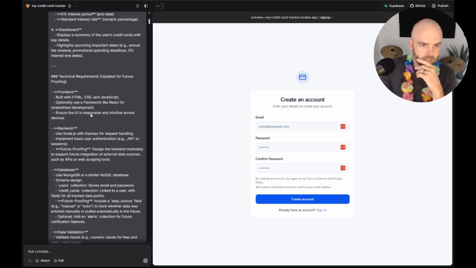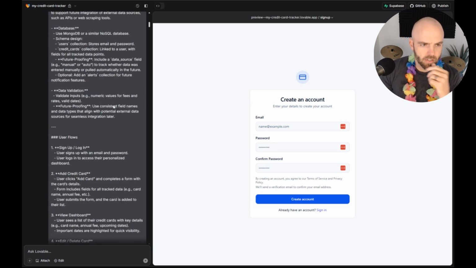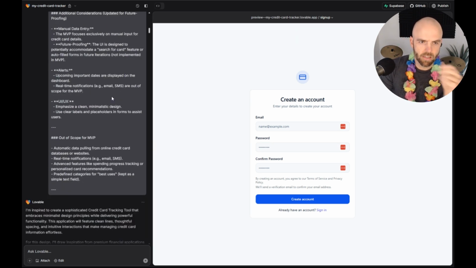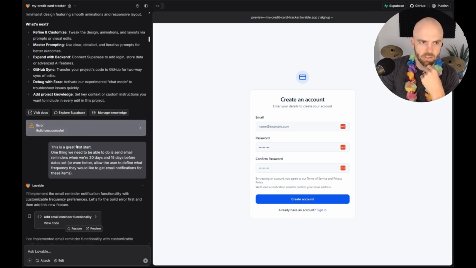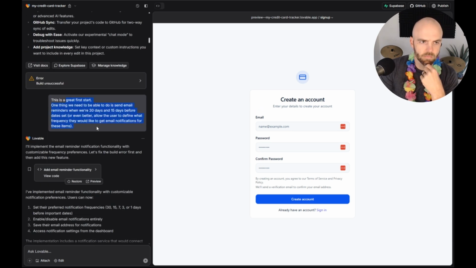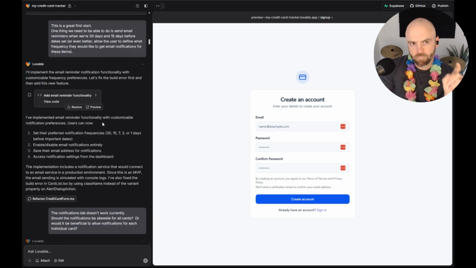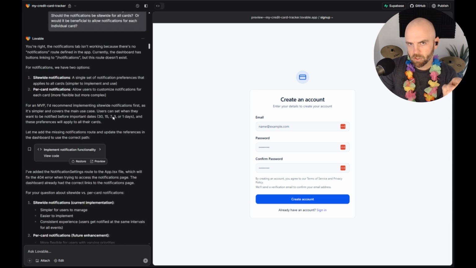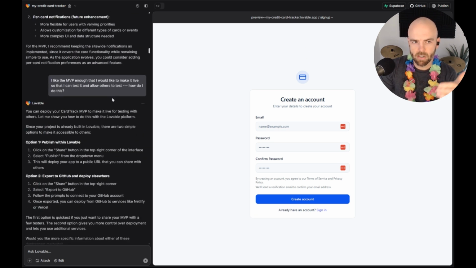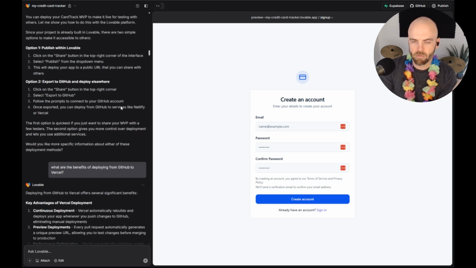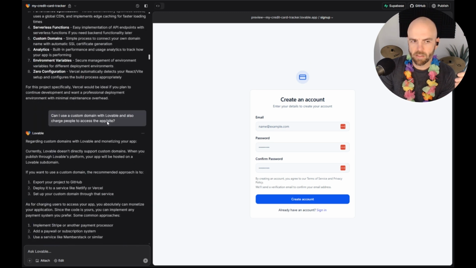Okay, so let me scroll through some of this stuff. This is where I started, and let's see some changes that we've made here. Errors: when there are errors, you can just ask it to fix it. So I said, hey, this is a great start. One thing we need to do is send email reminders. I first started this project before I knew about Supabase, so it built in a login thing. It built in a CAPTCHA form. I was chatting with it, and it did that.